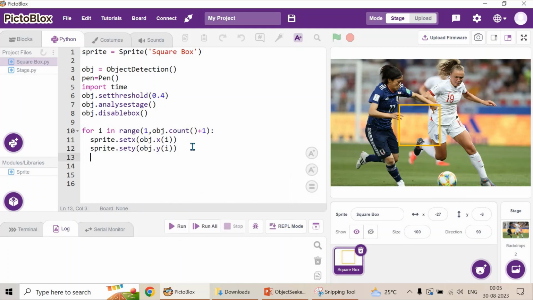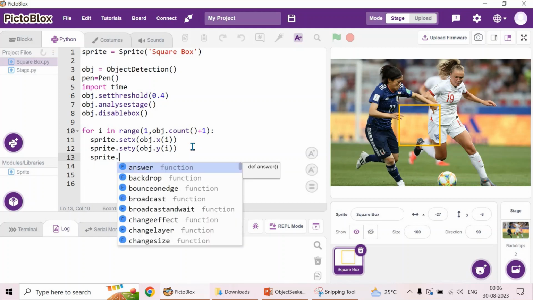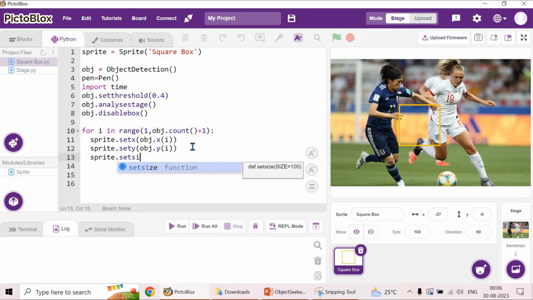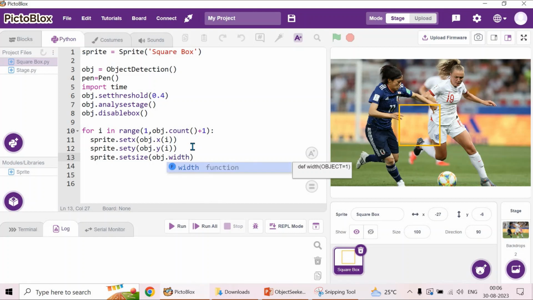Now after this, I want to change the width, so that it matches the width of the object detected. So I am going to give sprite dot set size, obj dot width of I. Okay, right.